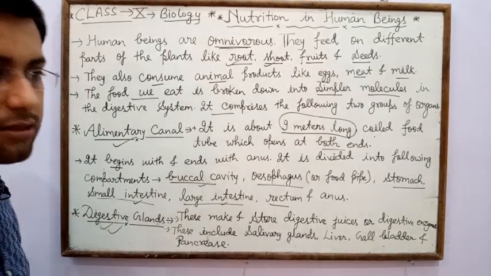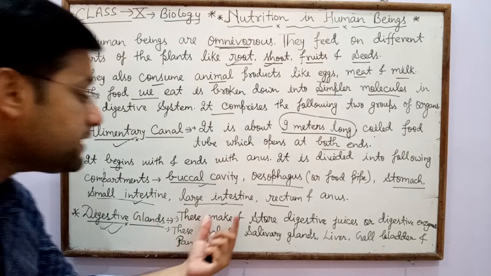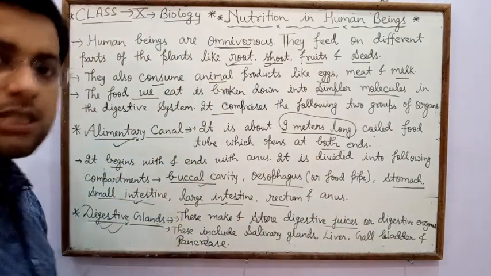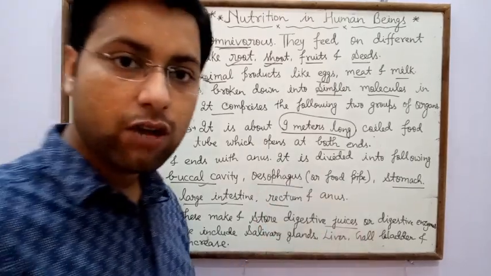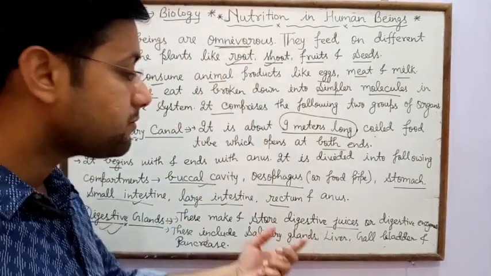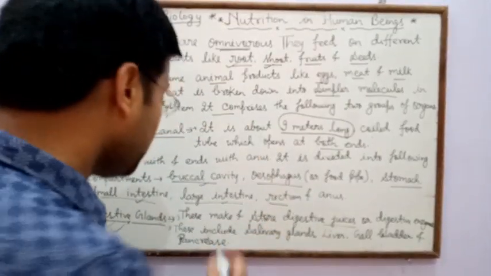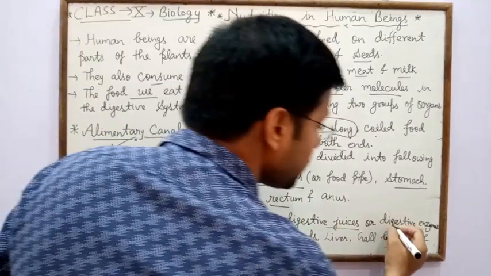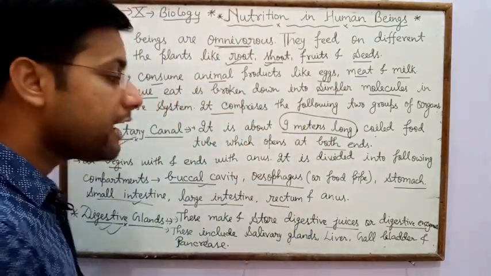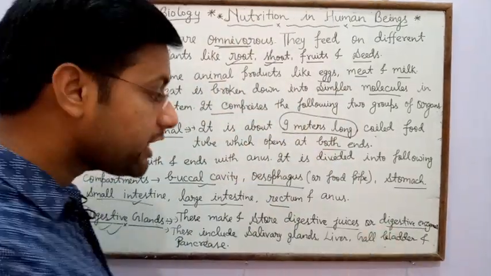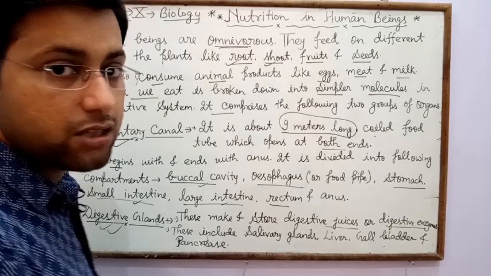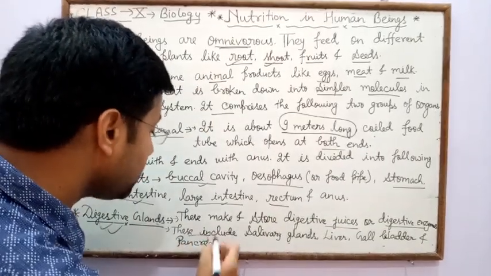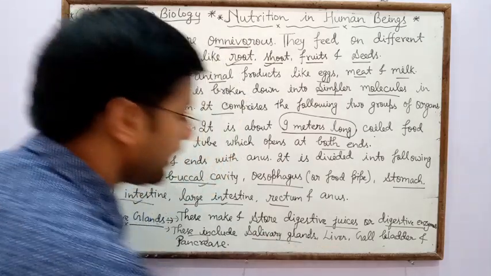After that, the digestive glands. Digestive glands make and store digestive juices. Digestive juices help in the breakdown of food material, that is, in the digestion of food. Digestive juices are digestive enzymes. The enzymes which help in the breakdown or digestion of food material are called digestive enzymes. These include the salivary glands.